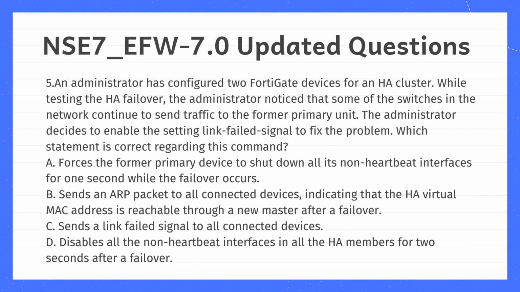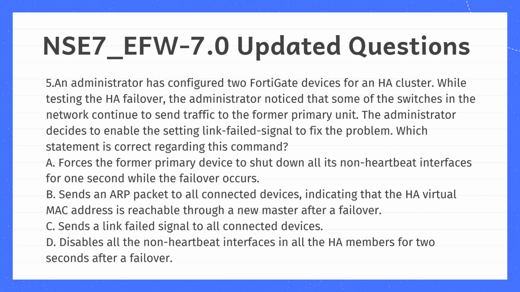5. An administrator has configured two FortiGate devices for an HA cluster. While testing the HA failover, the administrator noticed that some of the switches in the network continue to send traffic to the former primary unit. The administrator decides to enable the setting link-failed-signal to fix the problem. Which statement is correct regarding this command?